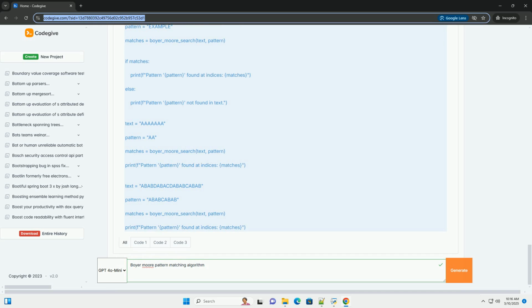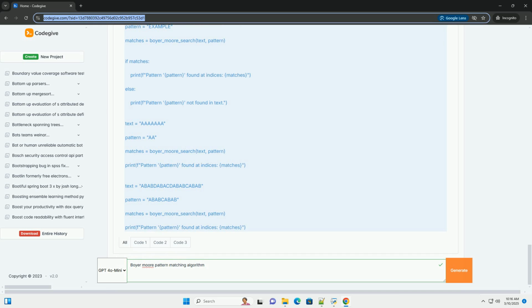This prevents infinite loops in cases where the mismatched character is the rightmost character of the pattern, and therefore bad_char_shift would be 0. If the mismatched character is not in the bad character table, the shift is j plus 1, which means shifting the pattern entirely past the mismatched character. The pattern is shifted by bad_char_shift.